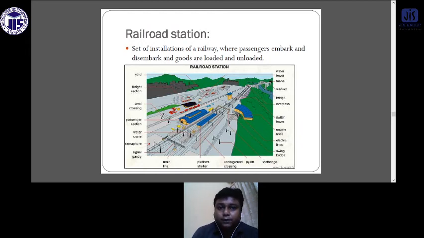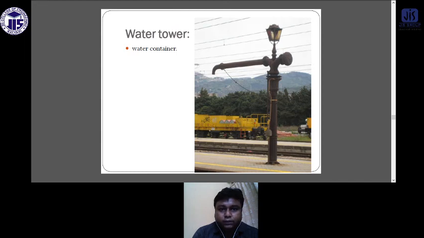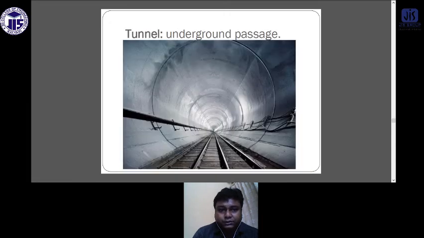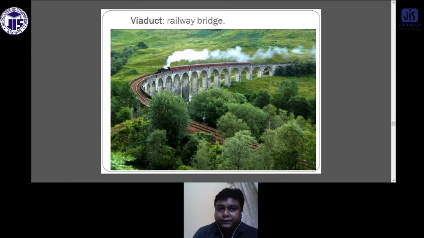various components of the railroad station. This is the water tower. The water tower is provided at stations for emergency purposes. This is a tunnel or underground passage. This is a tunnel train. This is a viaduct, a railway bridge.